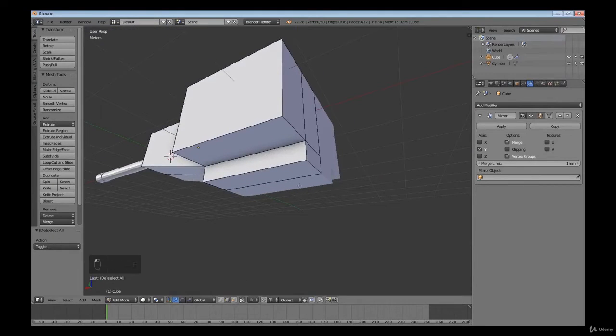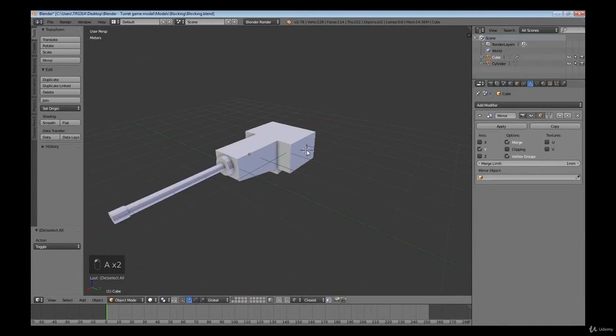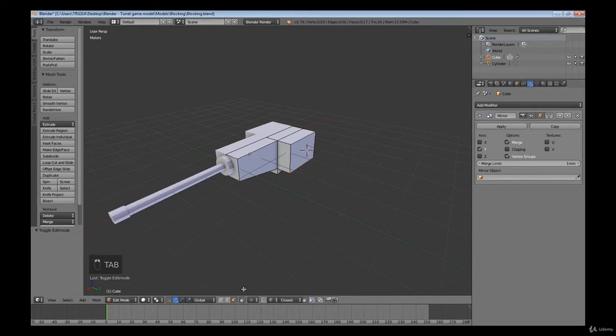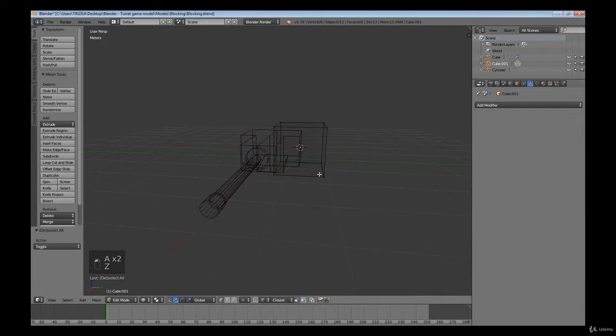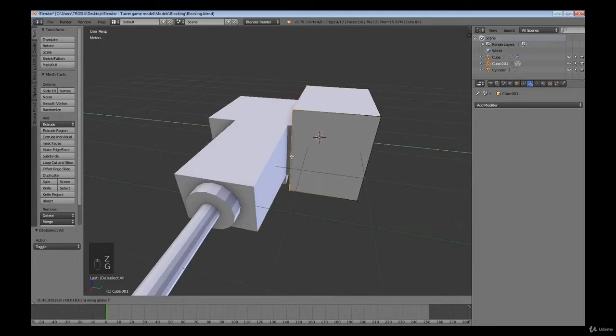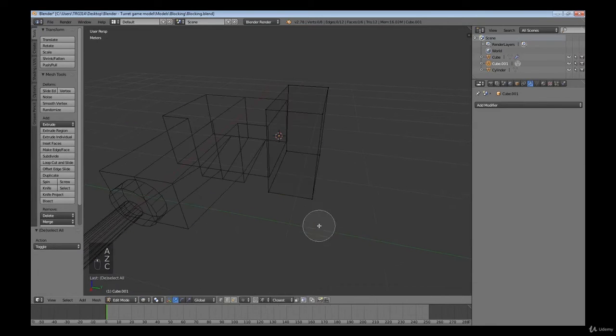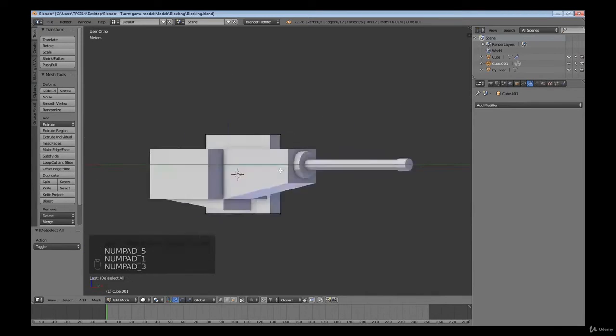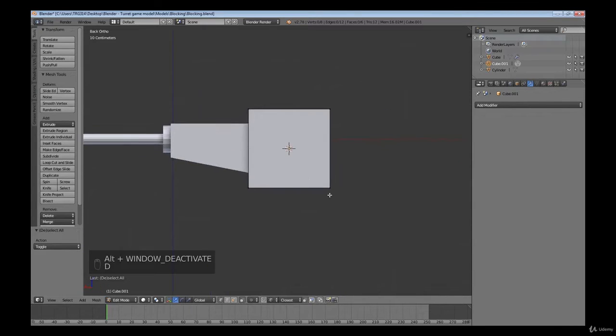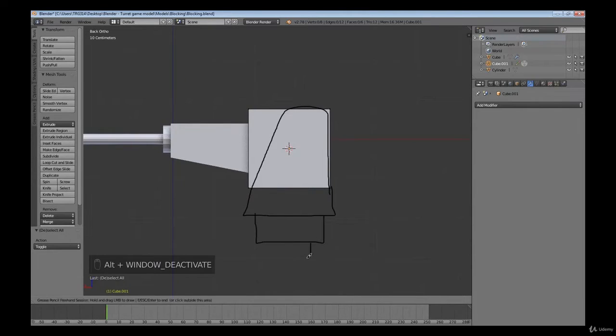Double pressing the G key moves the vertices and lines along a direction. Add a cube. To better understand the shape of the object, I sometimes draw simple forms directly in the editor. This helps with modeling. To draw, hold D and draw with the left mouse button. To erase, press the right mouse button.